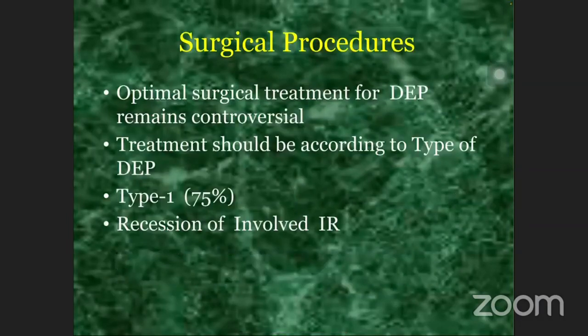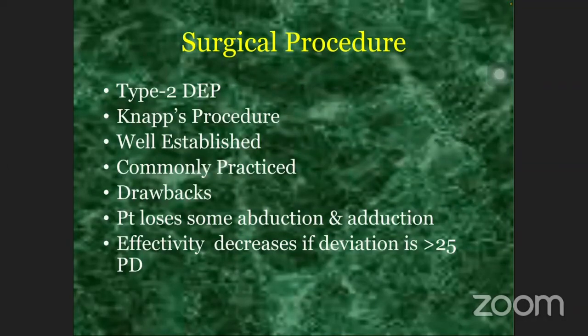Various surgical procedures have been described, and optimal surgical treatment for MED remains controversial, and the best thing is treatment should be according to the type of DEP. In type 1, which is the more common type of MED, recession of the involved inferior rectus is the procedure of choice. In type 2 MED, NEPS procedure is a well-established and commonly practiced procedure. However, NEPS procedure has certain drawbacks, because patient loses some abduction and adduction, and effectiveness of the procedure decreases if the deviation is more than 25 prism diopters.